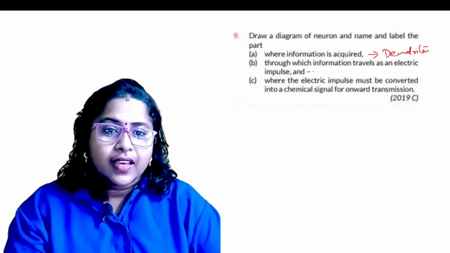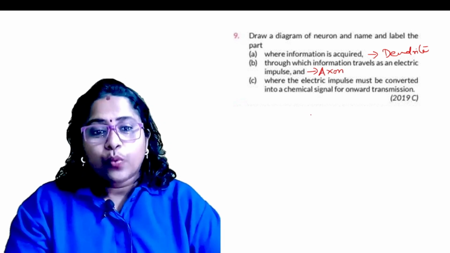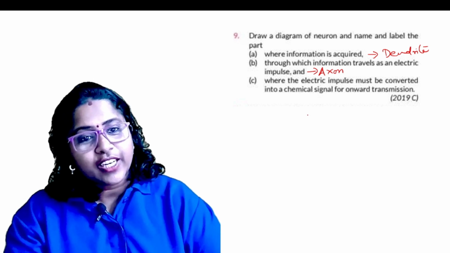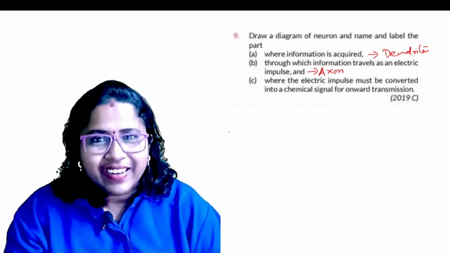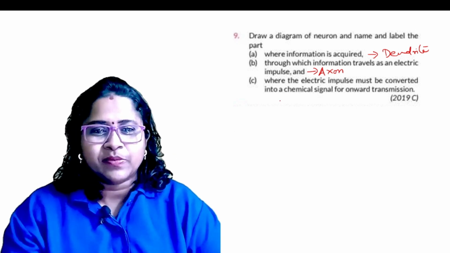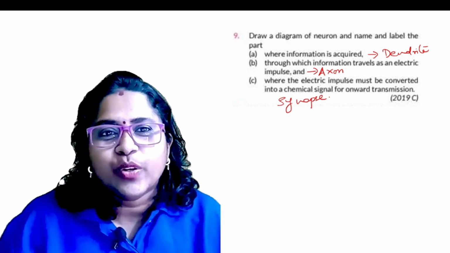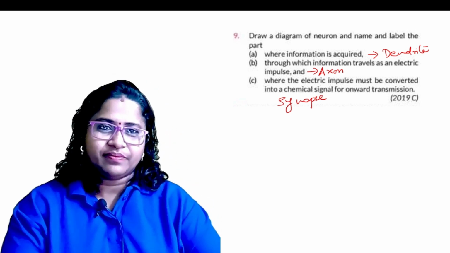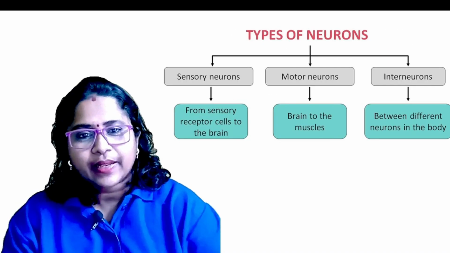It is through the axon. Where must the electrical impulse be converted into a chemical signal for onward transmission? That is through the synapse. So through the synapse, the electrical signal is converted into a chemical signal. Understood how the questions will come?